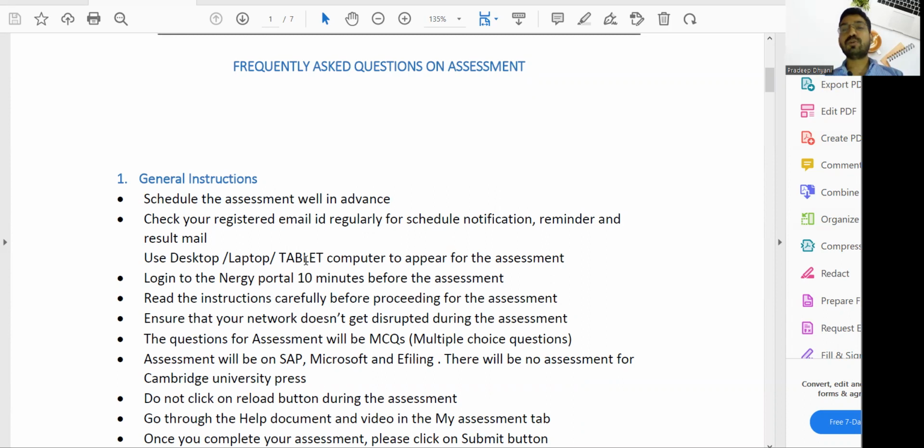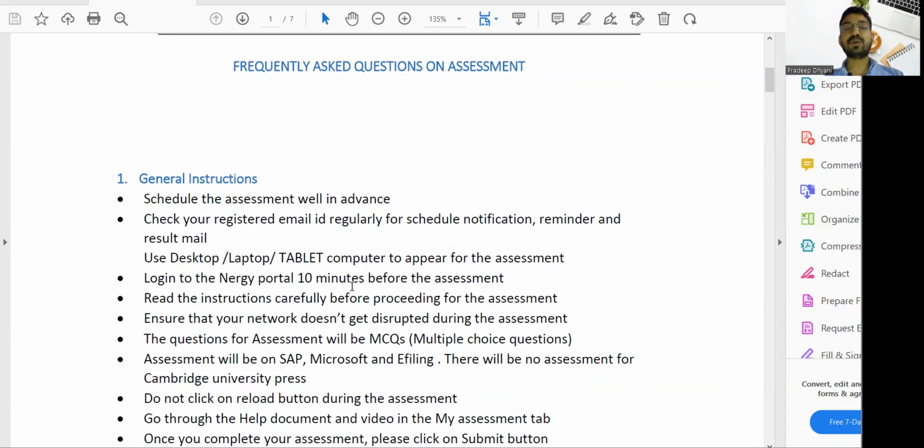Whether you can use a mobile for the SAP exam or not, the answer is not clearly mentioned, but I am saying yes, you can give the SAP exam through mobile, but the institute never suggests giving the SAP exam through mobile. The institute suggests using a desktop, laptop or tablet to appear for the assessment, but it doesn't mean that you cannot appear for the SAP exam through mobile. Yes, you can appear.